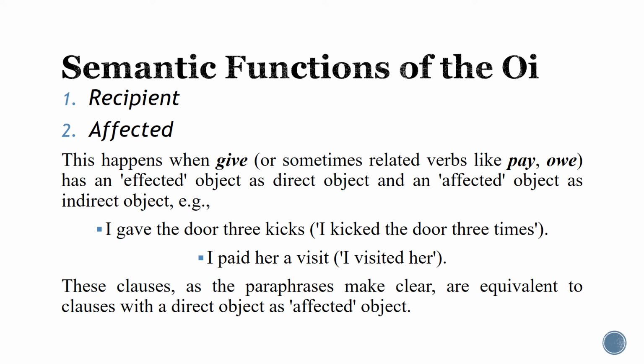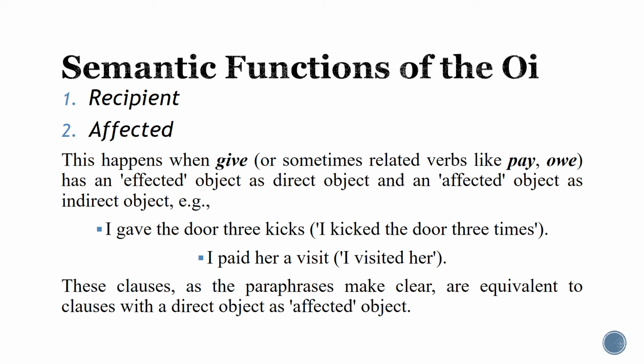Okay? Another sentence. I paid her a visit. So we have I as a subject, paid as a verb, and this verb is followed by two objects: her as the indirect object and a visit as the direct object.